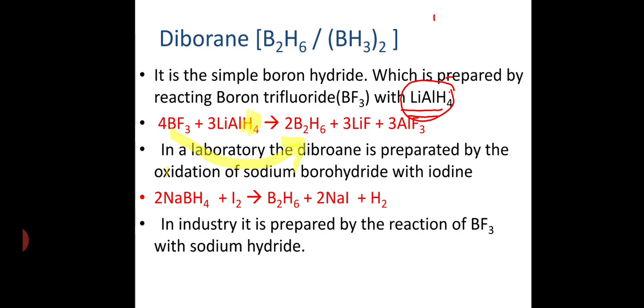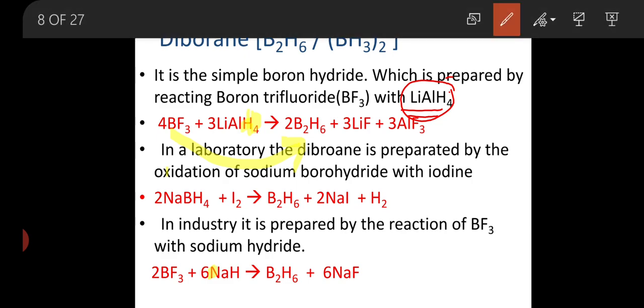In industry, it is prepared by boron trifluoride reacting with sodium hydride, NaH. In this reaction BF3 reacts with 6 molecules of sodium hydride, in which sodium combines with fluorine, and boron easily gains hydrogen to form diborane. This is the general preparation of diborane.